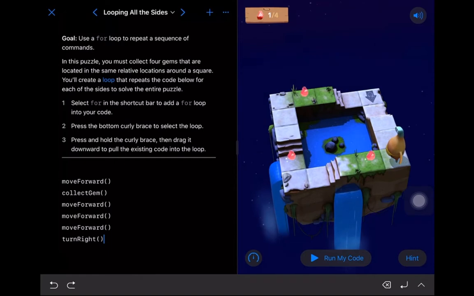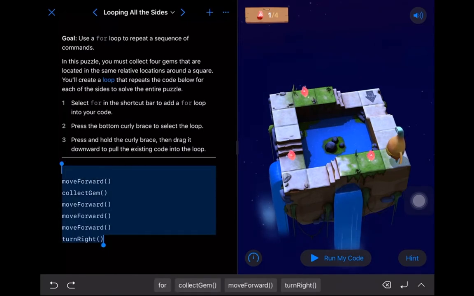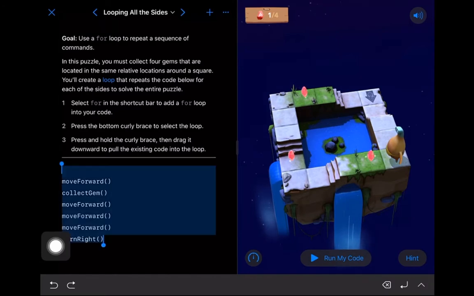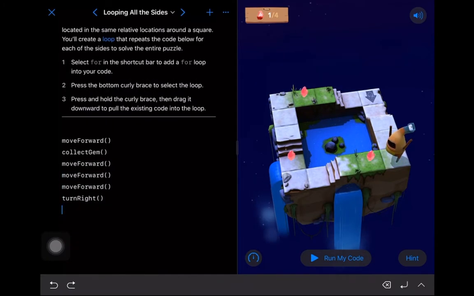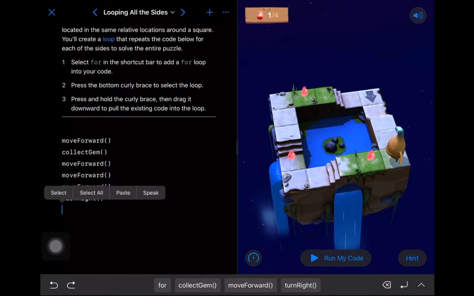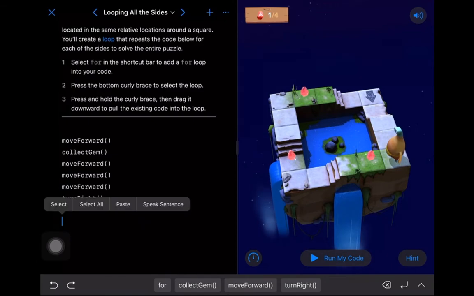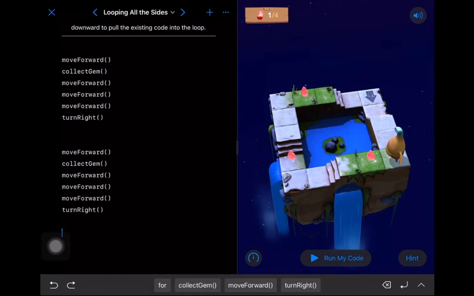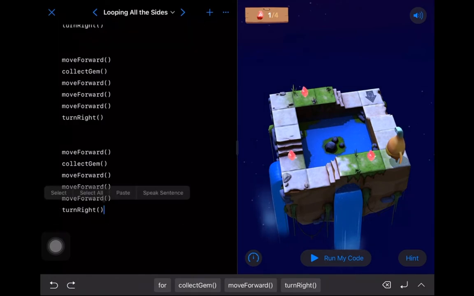There's a couple of ways to solve this problem. We could actually do this without using a loop. So if I tap once at the end of everything and hit select all, and then tap that selected area, I can copy it. I need a little more space. I'll paste it in. How many times do I have to do this? I have to do this 4 times, right? So let's paste that in.